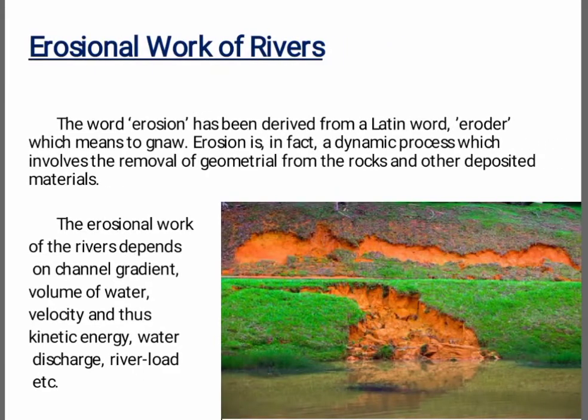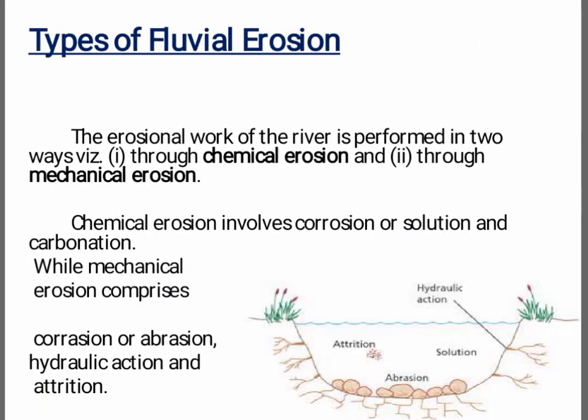The erosional work of rivers. The word erosion is derived from a Latin word, eroder, which means to gnaw. Erosion is in fact a dynamic process which involves the removal of geomaterial from the rocks and other deposited materials. The erosional work of the river depends on channel gradient, volume of water, velocity and thus kinetic energy, water discharge, river load, etc.